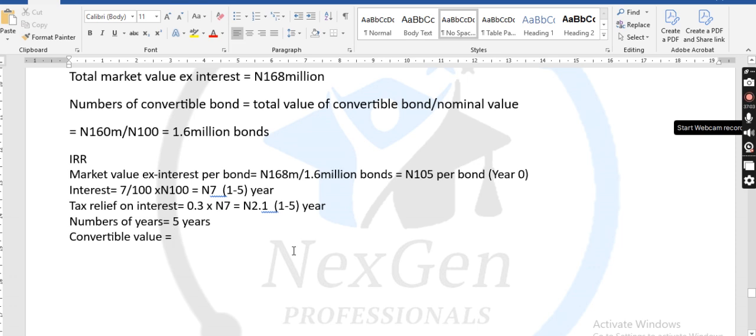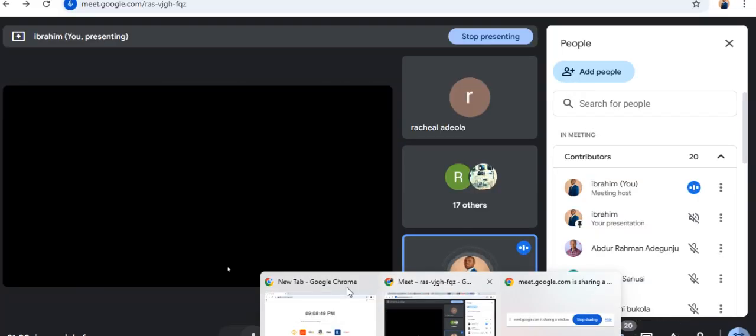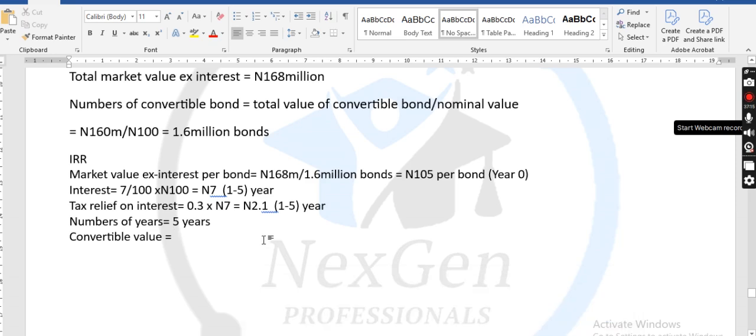The number of shares, D0 bracket, 1 plus g, convertible value. Okay, thank you. Now, for the convertible value, you can use P0 or you use VE, which will be easy for you. Check the material and as well check our previous class. Growth rate, right? Then R is the conversion ratio raised to power n, right?